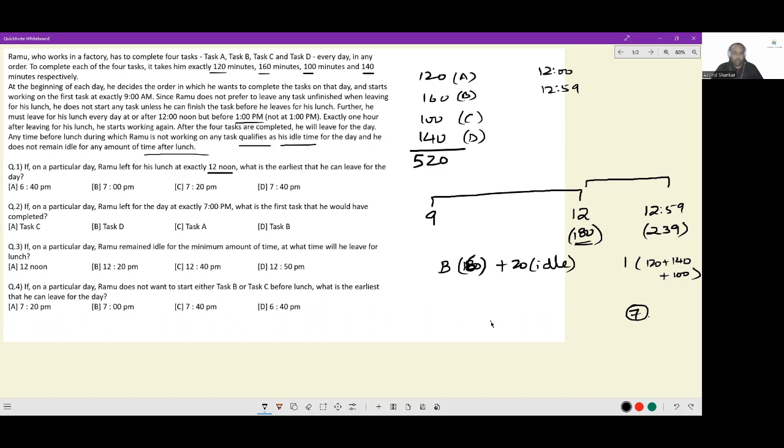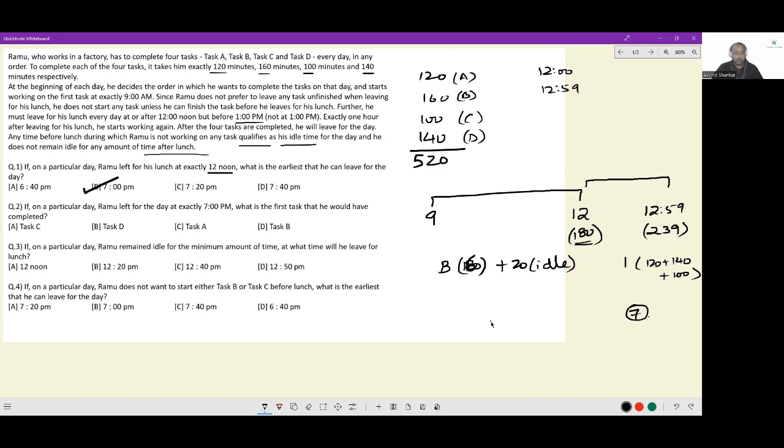So if on any particular day, Ramu left for his lunch at exactly 12 noon, what is the earliest he can leave for that day? Answer is option B, 7 p.m. The critical thing to note here is in the window before lunch, he can only do 1 task, and that 1 task will most definitely be task B, which takes the maximum amount of time.